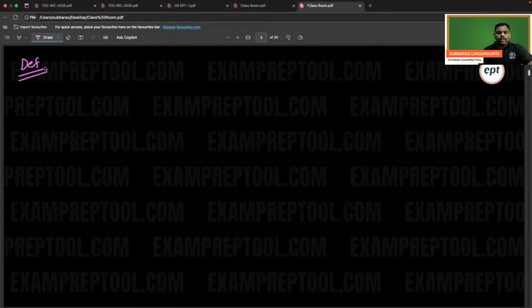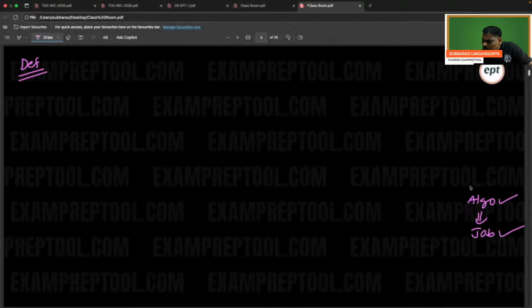Algorithm definition. If anyone knows, please let me know. Many definitions are there. I am starting from the definition, so remember everyone. If you don't know algorithms, you don't get a job. If you are great at algorithms, you will get a very good job. If you are okay, you will get an okay job. If you don't know, you mostly don't get the job.